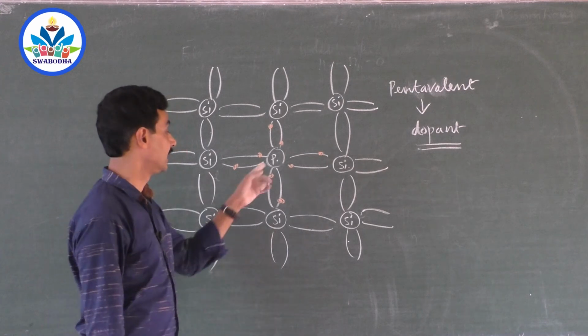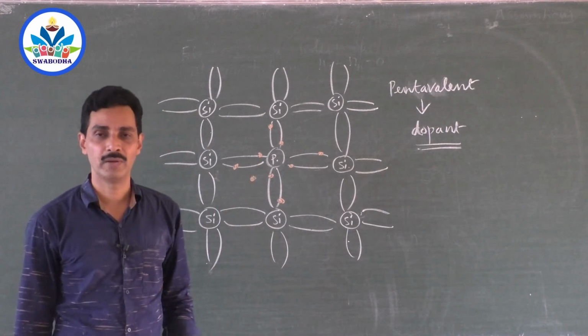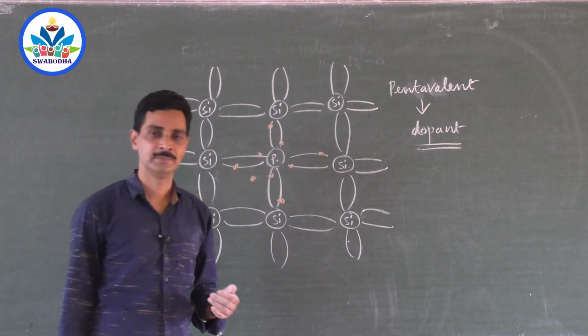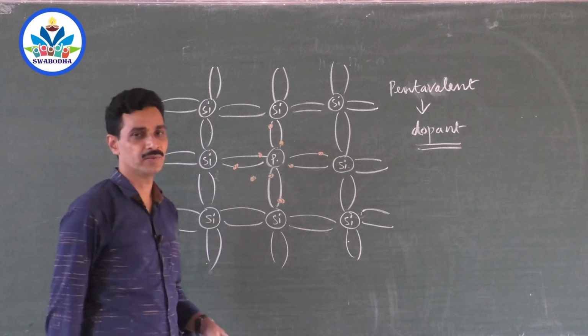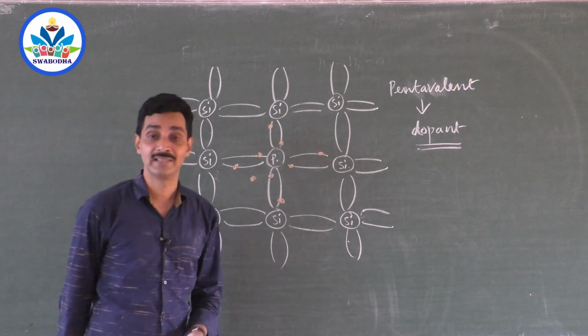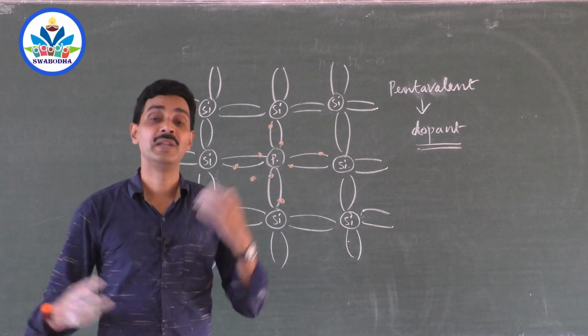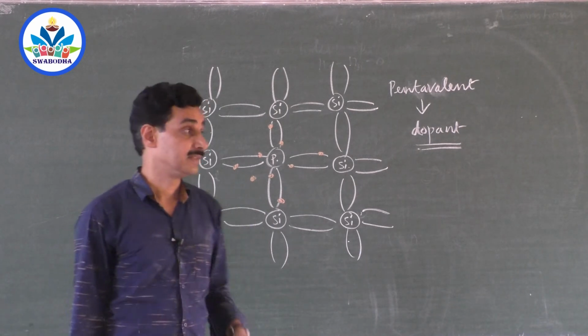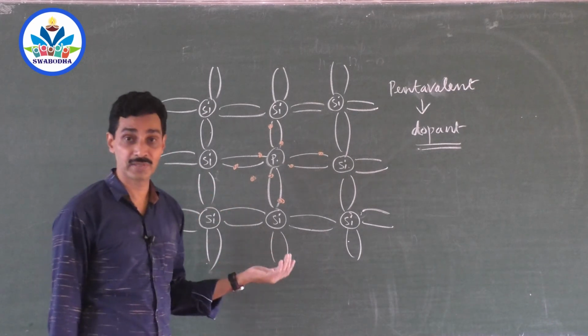That means 1 electron is left free without any bond between the neighboring atoms. This becomes the free electron. And if you do this with crores and crores of phosphorus atoms, then many free electrons are created. That is why we get an extrinsic semiconductor. This is not a pure semiconductor.